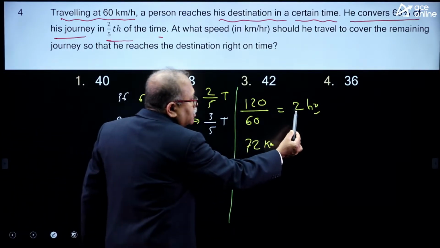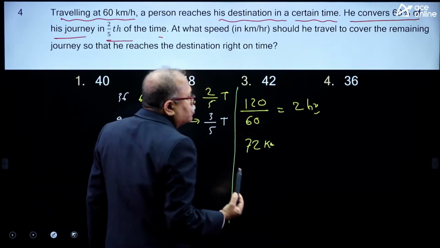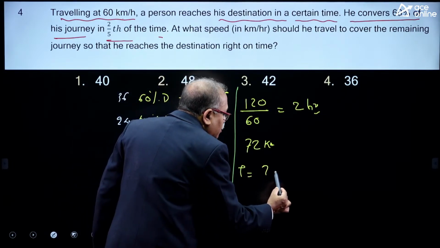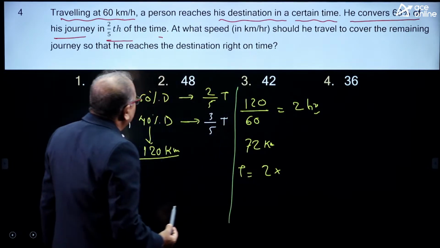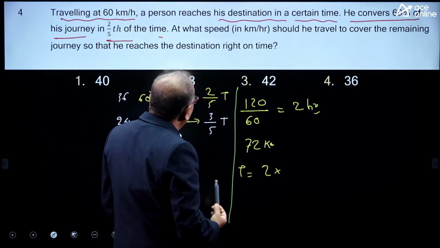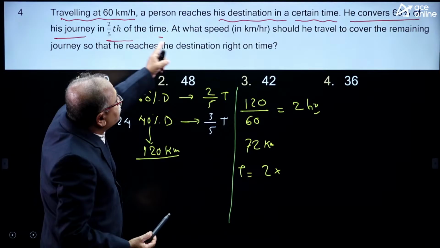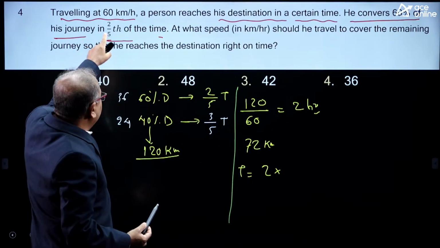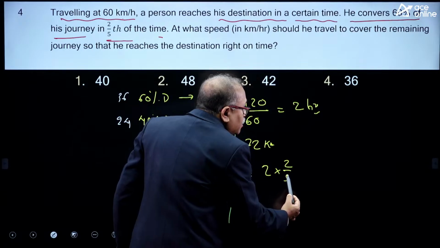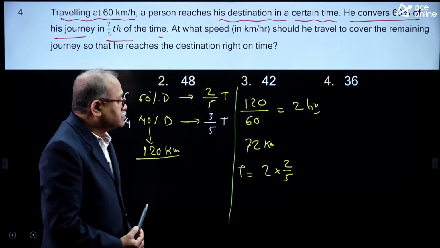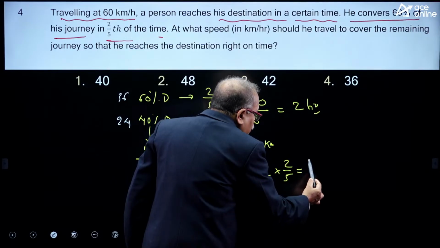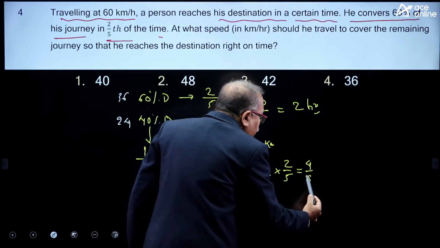So, what is 2/5 of t? t is nothing but 2, so 2/5 of 2 is 4/5. 60% of the journey takes 2/5 of the time, okay. So, what is the total time over here? The time taken is 4/5 of an hour.